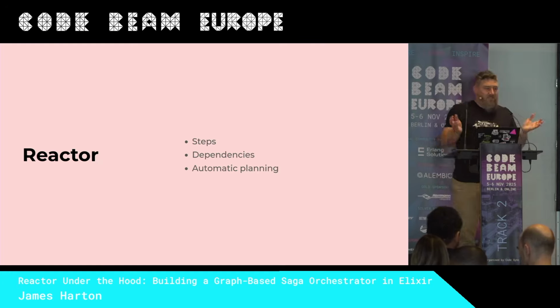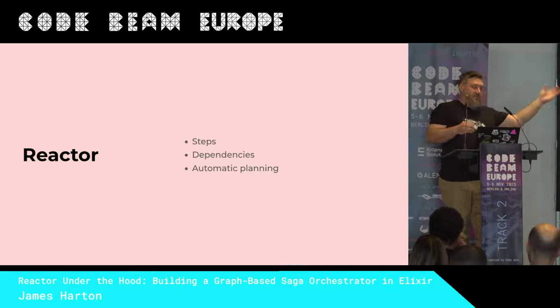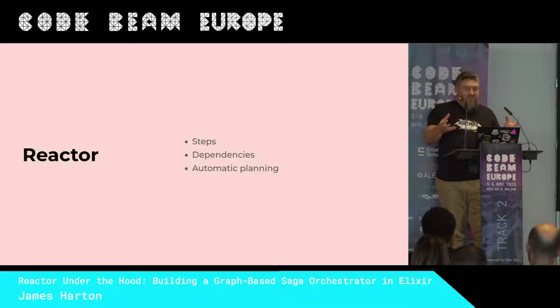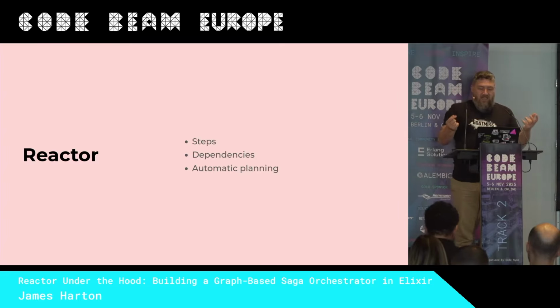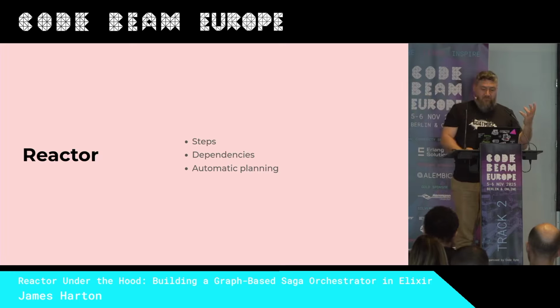So the key part of Reactor is the concept of steps. We define a workflow as a list of named steps, and then we describe the dependencies between them as arguments, which refer to other step results, inputs, or even static values. Reactor's builder creates a graph of all this information, confirms that it's not cyclic, so no steps accidentally depend on themselves somehow, and then returns a struct which contains all the information needed to execute the reactor.